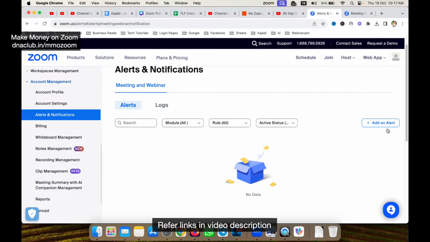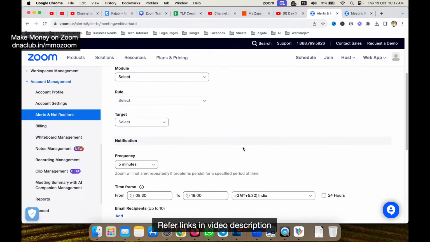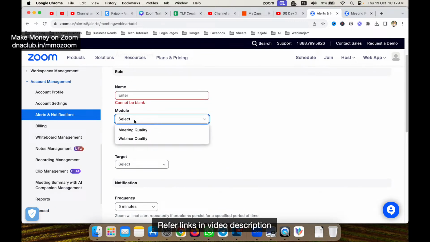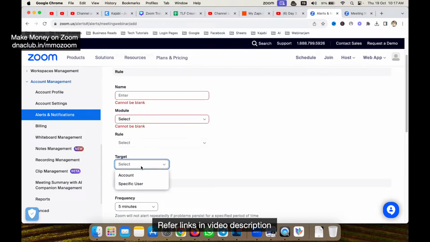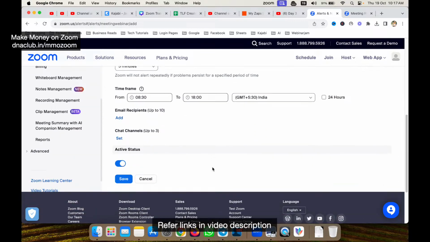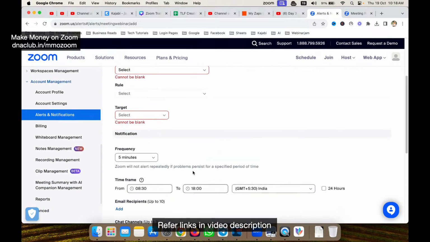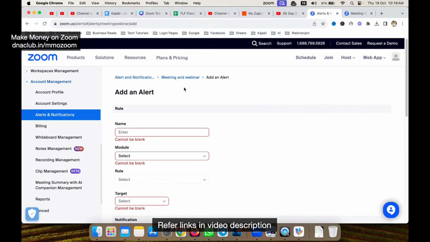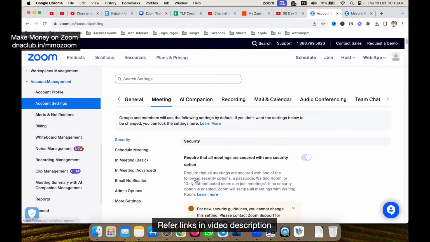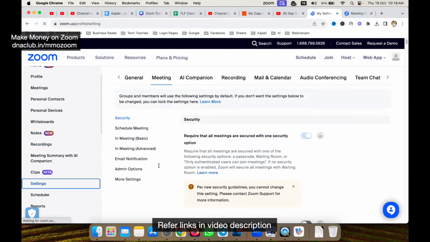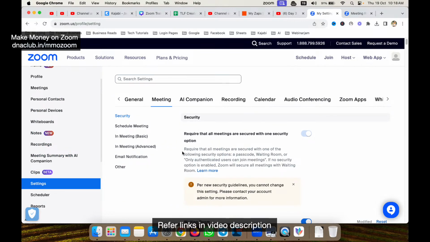If you want to add an alert, okay, an alert means based on some frequency, like meeting quality, target, account specific. I have not tried this. Okay, so let's keep it email recipient. Let's not try this. I've never tried this, so I'm not sure about it. So account settings, profile settings, all these things you can just check out. Okay, same settings as we did from here, settings. All right, so these are some of the advanced settings which you must try.